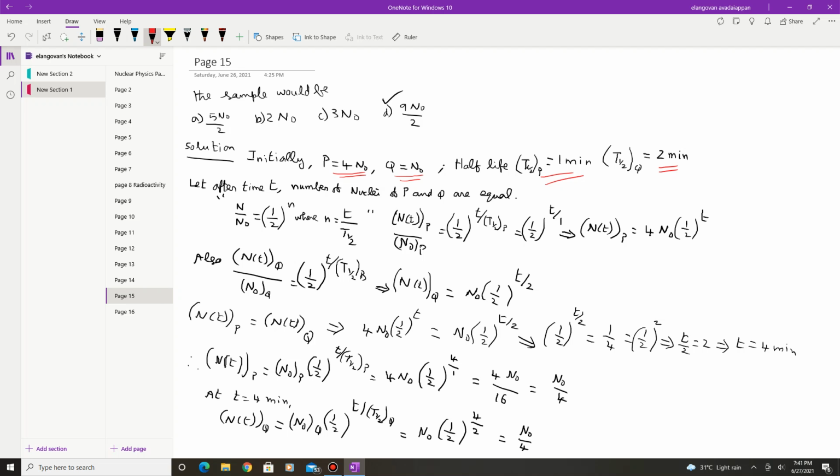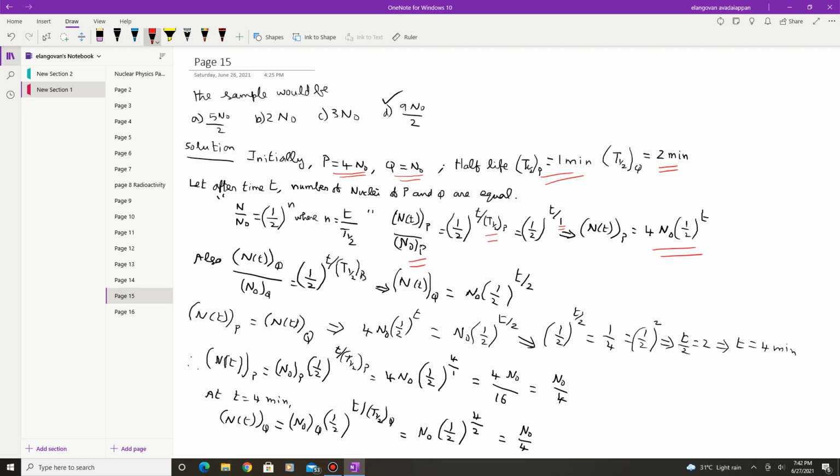So for sample P, N of t divided by N0 for the sample P is equal to half to the power t divided by t half of the sample P. Since t half for P is equal to 1, therefore half to the power t. So N of t is equal to 4 times N0 into half power t. So this can be easily evaluated.